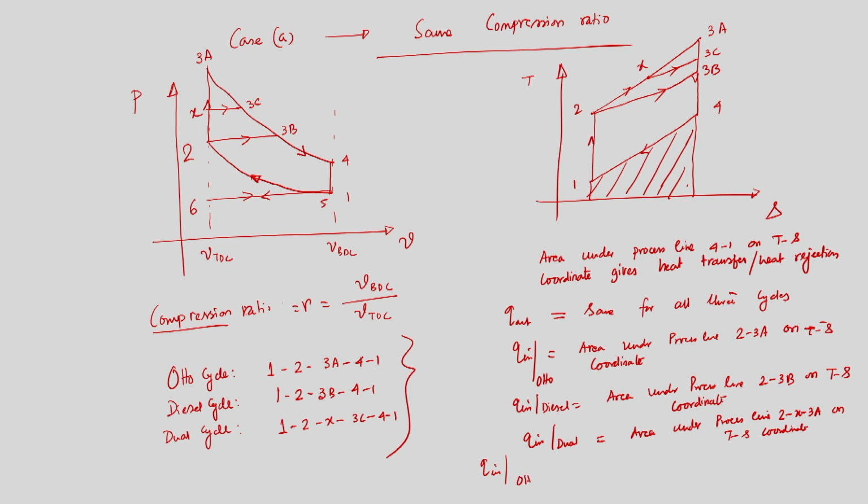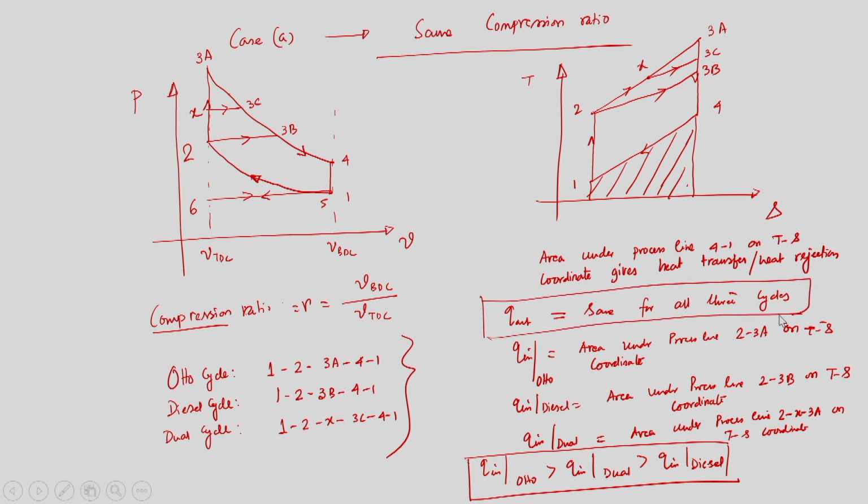So Q in auto is greater than Q in dual, greater than Q in diesel, but Q out is the same for all three different cycles.